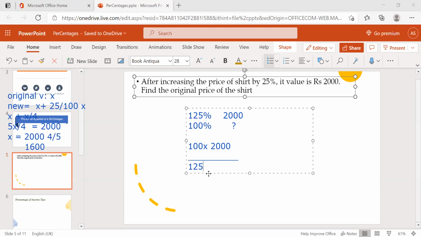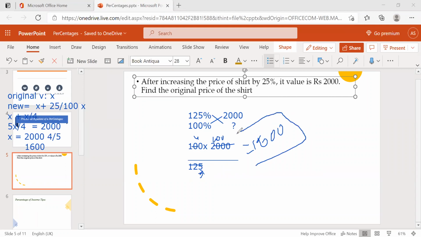So just cancel: 25 fives, 25 fours, so 5 ones, 5 400s. So it's nothing but 1600, right? We get the same value. Compared to that, this is easy, right? So instead of assuming and taking all these things, we can easily find the answer by using common sense and the shortcut.